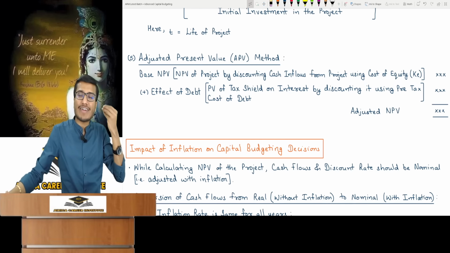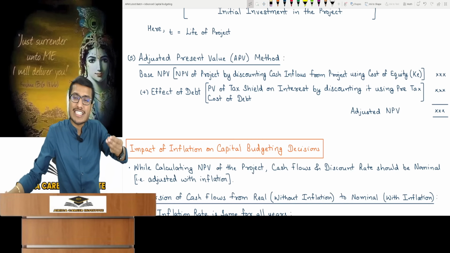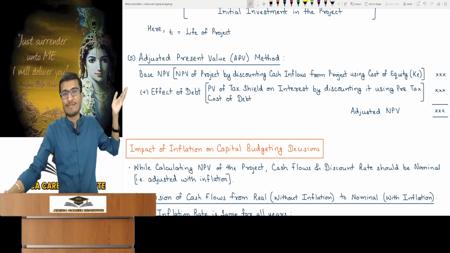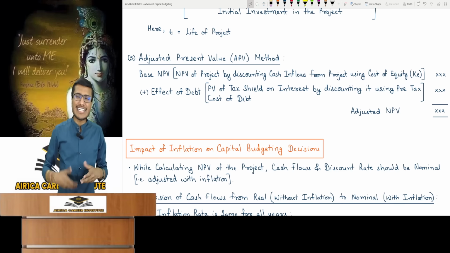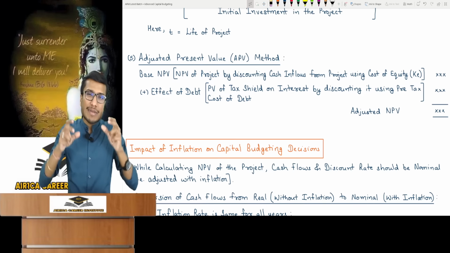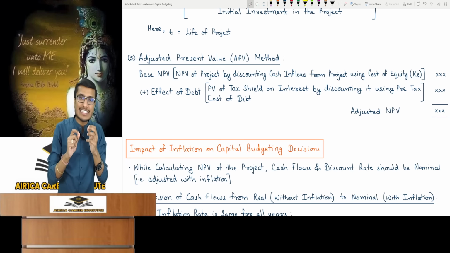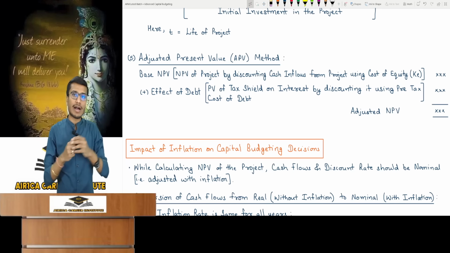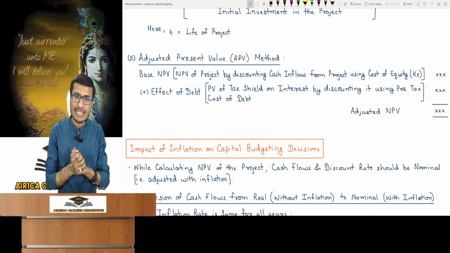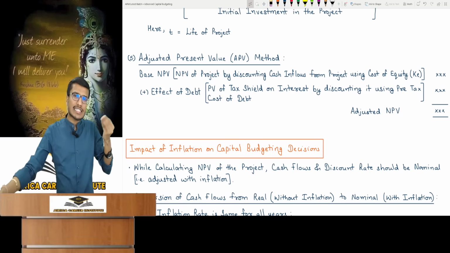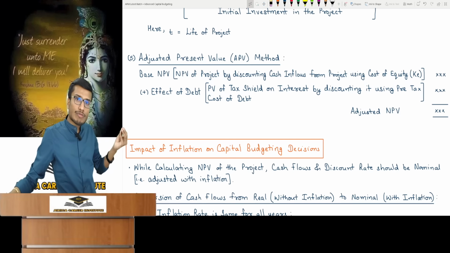Next, you need to add the effect of debt. Debt has a positive impact and it increases NPV. Why does NPV increase with debt? Because in debt, what happens? Interest is paid. So sir, interest is paid, that's a loss. In a way, if interest is being paid, it's not a loss. Do you deduct interest in your cash flow calculations? No, you don't. But sir, interest is paid, isn't it? Money goes to equity too. Equity also has a cost. That's what we call KE.